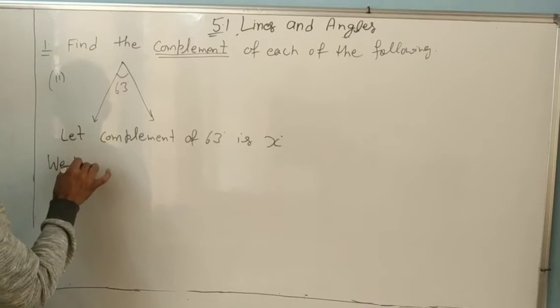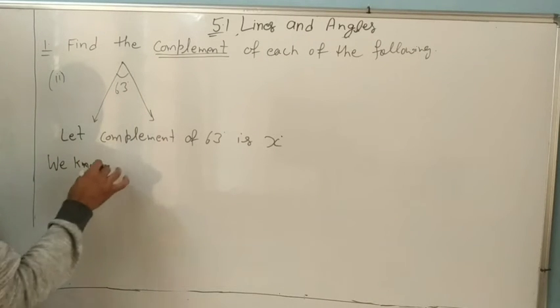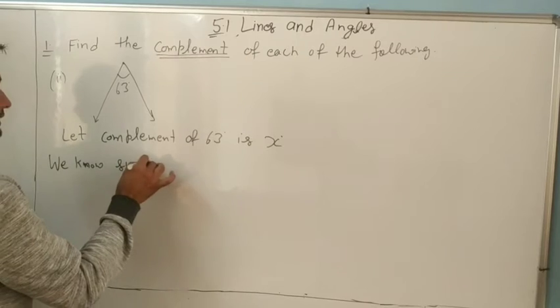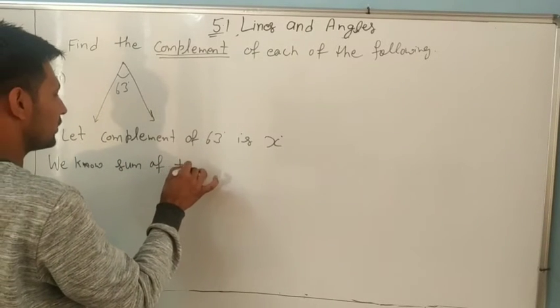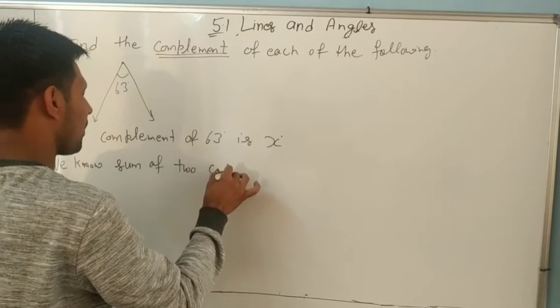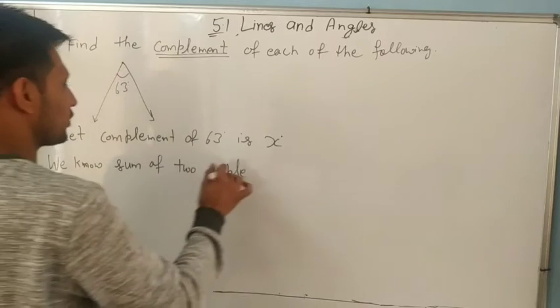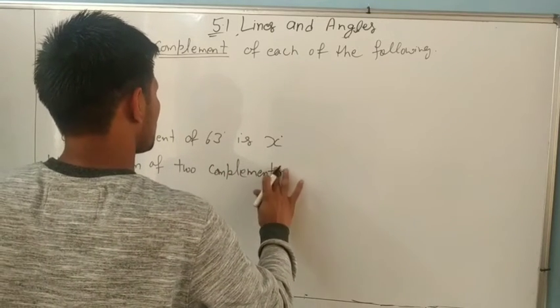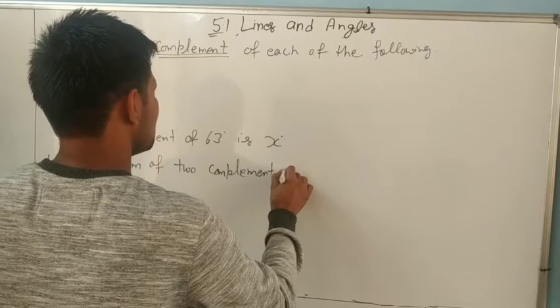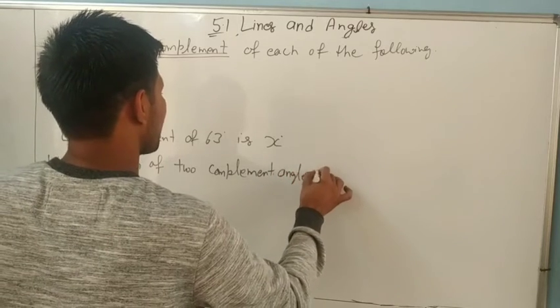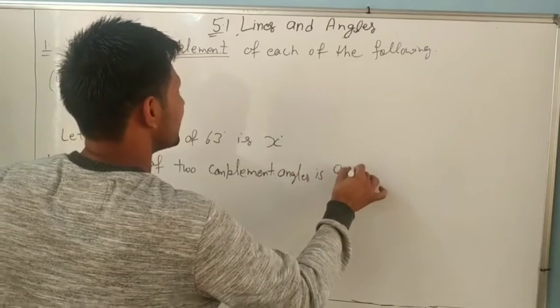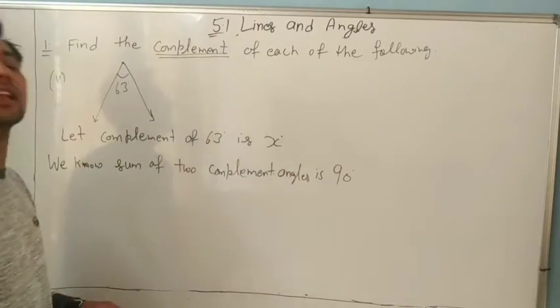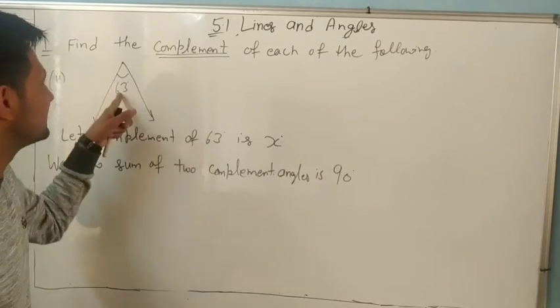We know the sum of two complementary angles is 90 degrees. One is x, one is 63.